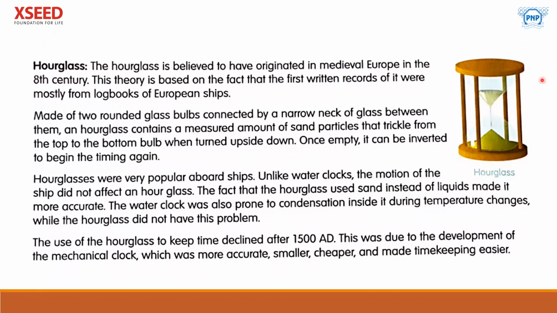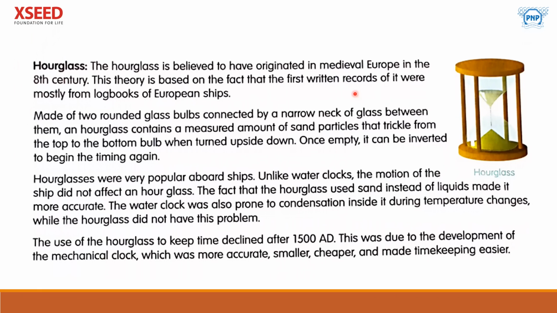This is a wooden stand. The glass has been kept here, under this particular plate one more plate is there. And here you can see how the sand is coming down.